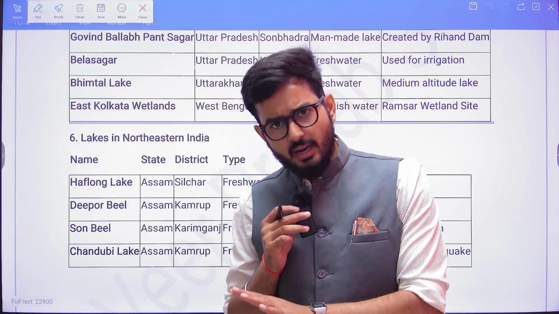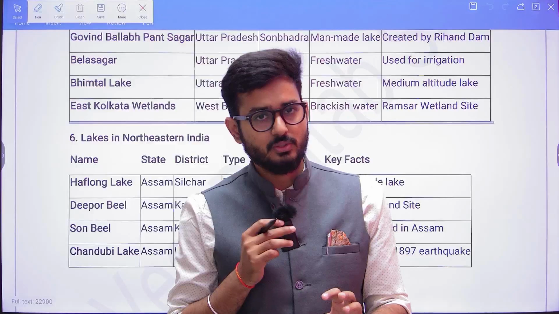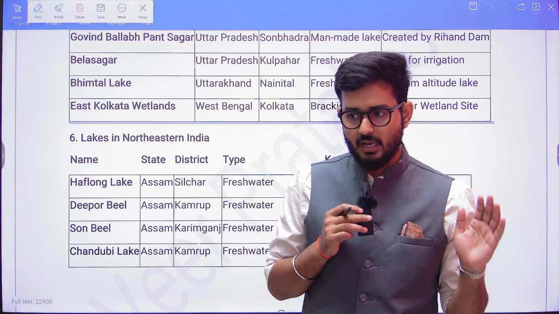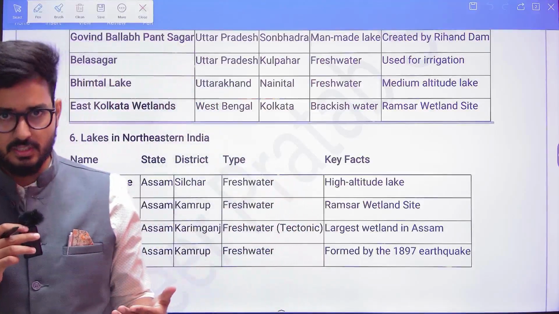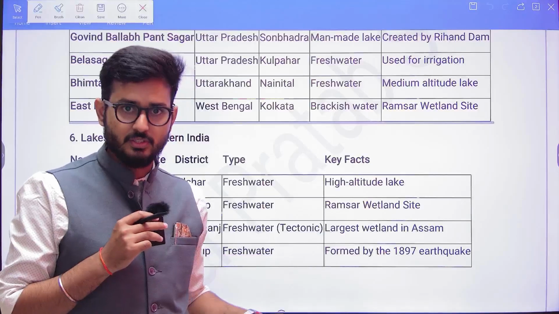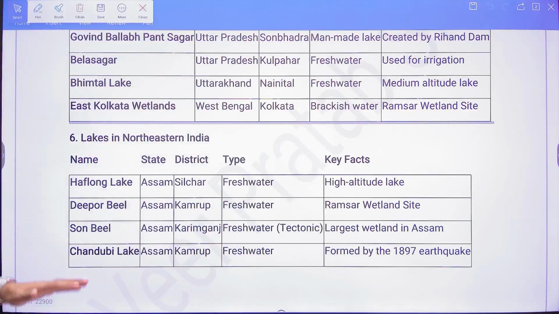This is a factual document, which is why I told you that you can read it. We understood the overall aspect, the important dimensions through which the examination can ask questions, and how you should go ahead with this document. So this will be all for the rivers and lakes.